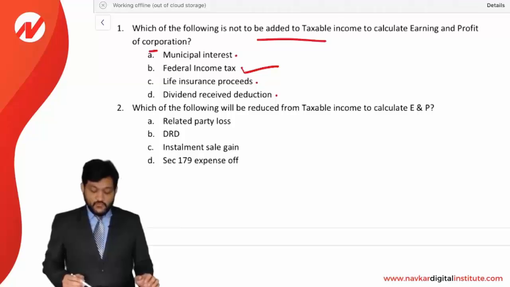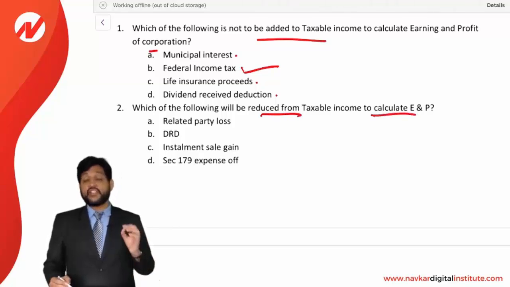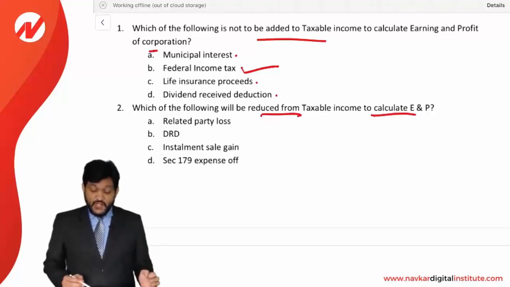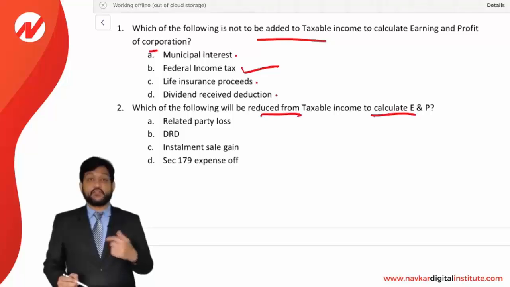Next question, which of the following will be reduced from the taxable income to calculate E&P? Which will be reduced? That is the question. Related party loss, yes, it will be reduced. DRD, no, it is added back. Installment sale gain, it is added back. And section 179 expense is also added back. So answer is A, related party loss, which will be reduced.